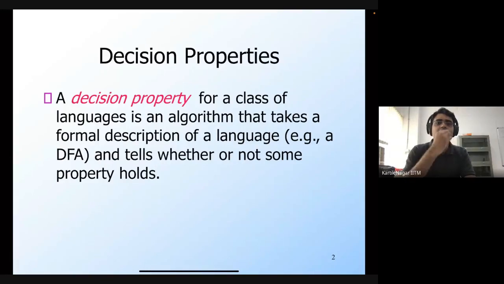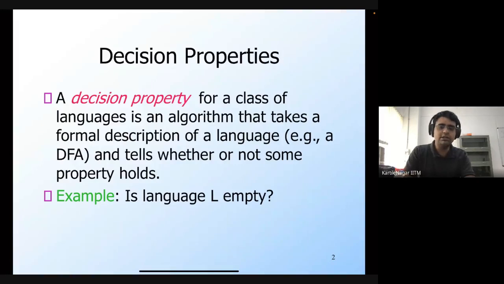As I was saying, a decision property is a property of the language itself. It's not like we're applying an operator or anything. You are given this description of the language, and we ask whether some property holds for this language. This is an algorithm, so it takes any language as its input and then asks whether or not some property holds.